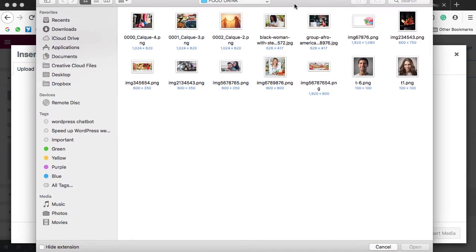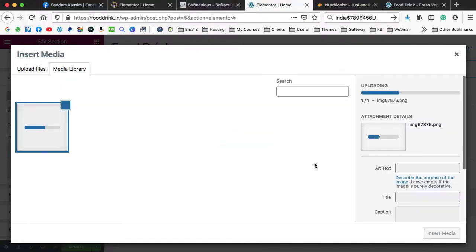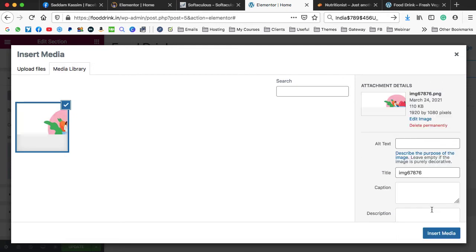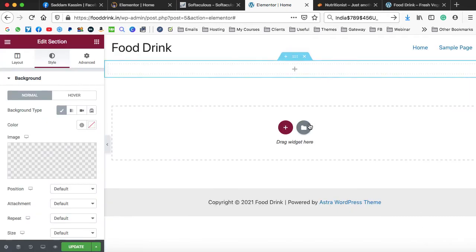Now let's go ahead and upload an image from our folder. So that is the folder. I think this was the image. So let's open it. We are going to make a similar website, right? Now let's click on insert media. This image is automatically loaded onto our media library, and very shortly we'll be seeing the preview over here. Right now it is not showing, because the height of a specific section is defined by the content that we put inside it. We haven't put any content inside this section, so the height is too small and the background image is not showing. But it's really not a problem.